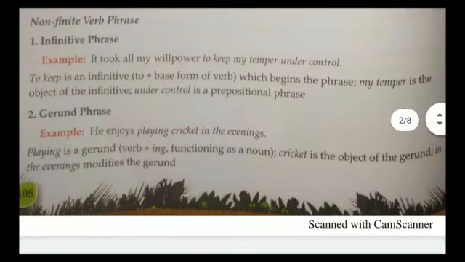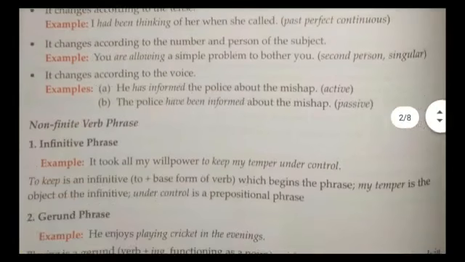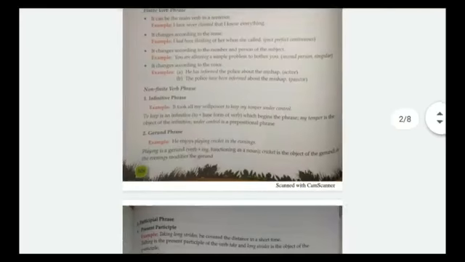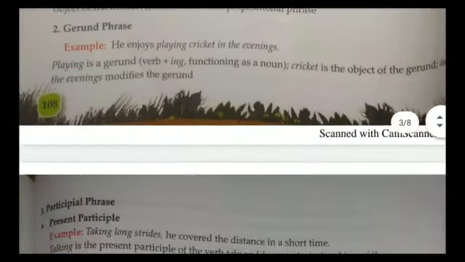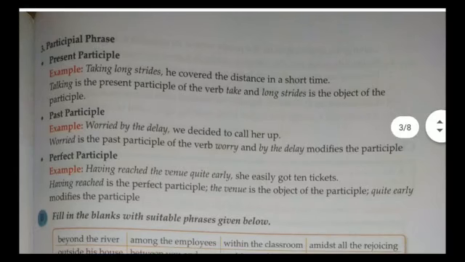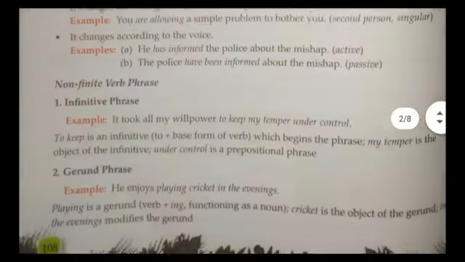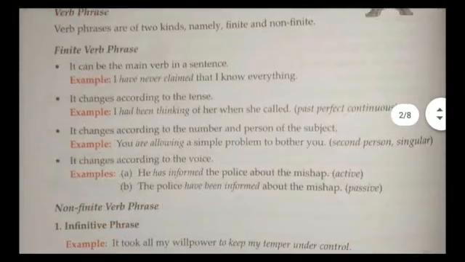Look at here. Now first the verb phrase is divided into two, finite and non-finite. Okay, and then this non-finite is divided into three, like infinitive, gerund and participle, and again this participle is divided into three parts. Can you imagine it? Yeah, it is divided into further more parts, which is really necessary for you to understand this first. Okay, so first we are not moving on there, just go through finite verb and